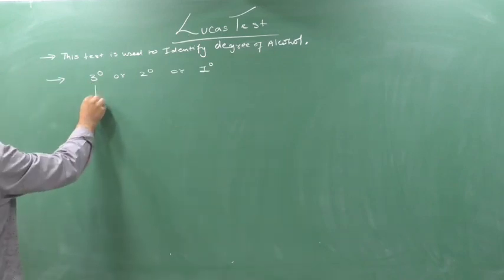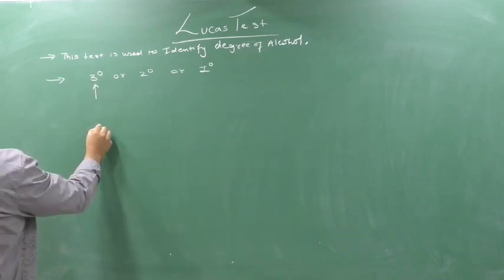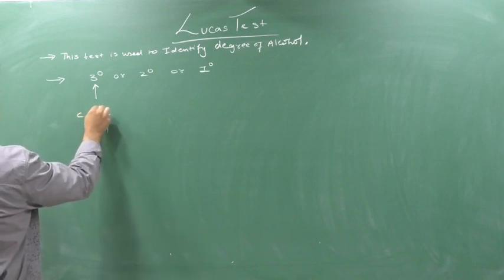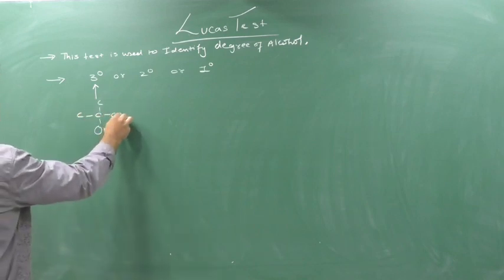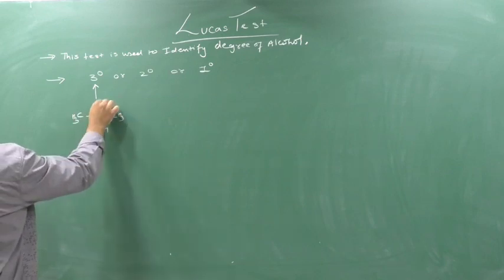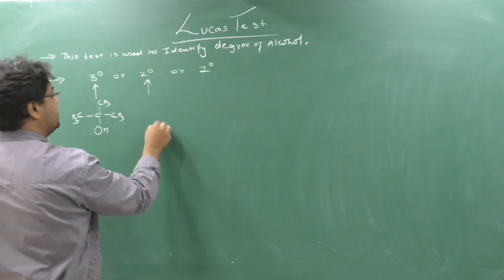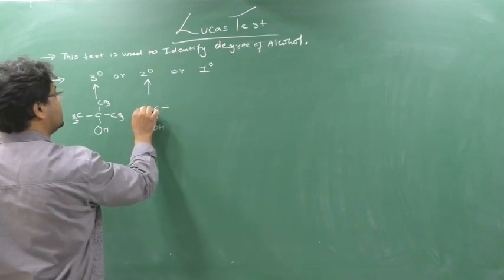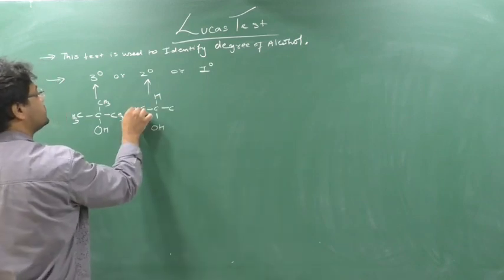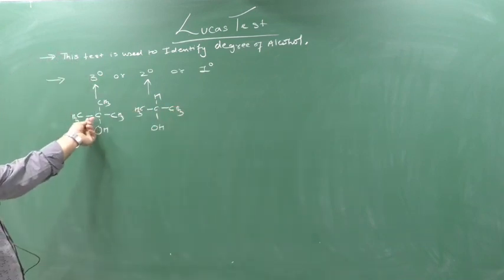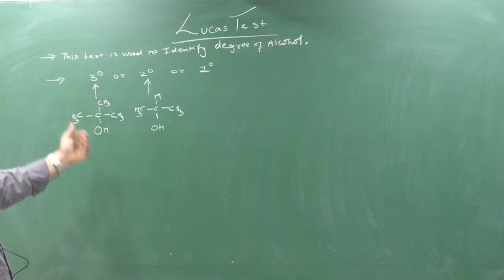You know 3 degree alcohol, 2 degree alcohol, 1 degree alcohol. What do you mean by 3 degree alcohol? If the OH containing carbon is attached to another 3 carbons, it is known as a 3 degree alcohol. Clear? I know you know this, but just for your revision. If the OH containing carbon is attached to another 2 carbons, then it is known as a 2 degree alcohol. You can see here: the OH containing carbon is attached to 3 carbons, 3 degree alcohol.